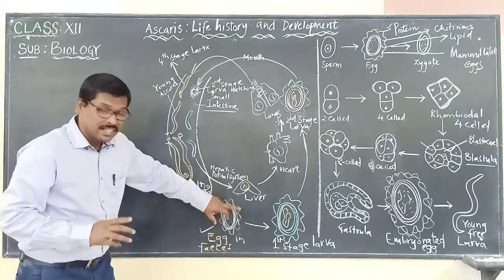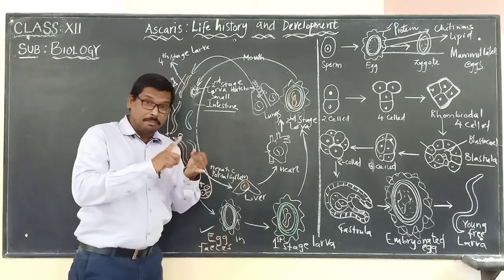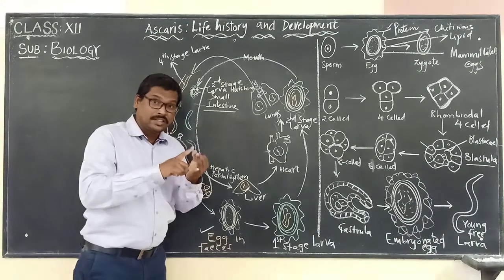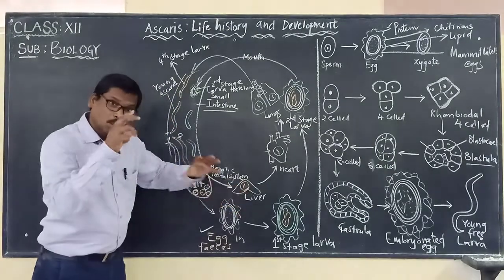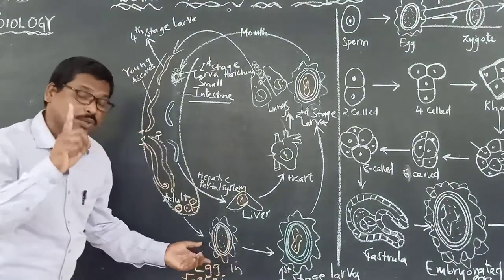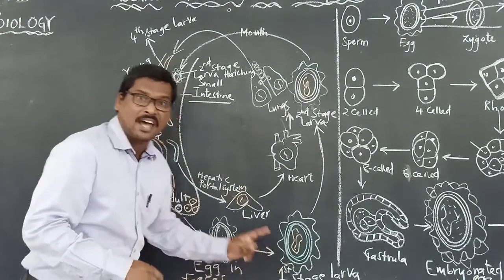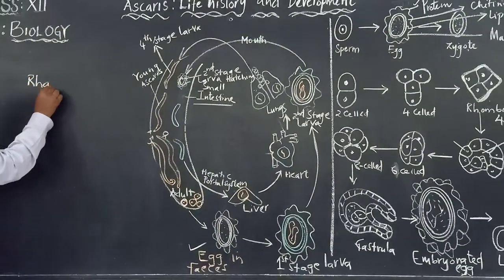So here what we said, the egg is enclosed by what? Outermost covering is what? Protein coat. Middle layer is what? Chitinous. The innermost layer is what? Lipid layer, we said. Now here the whole development is taking place within the egg, leading to the formation of first stage larva, called rhabditiform.